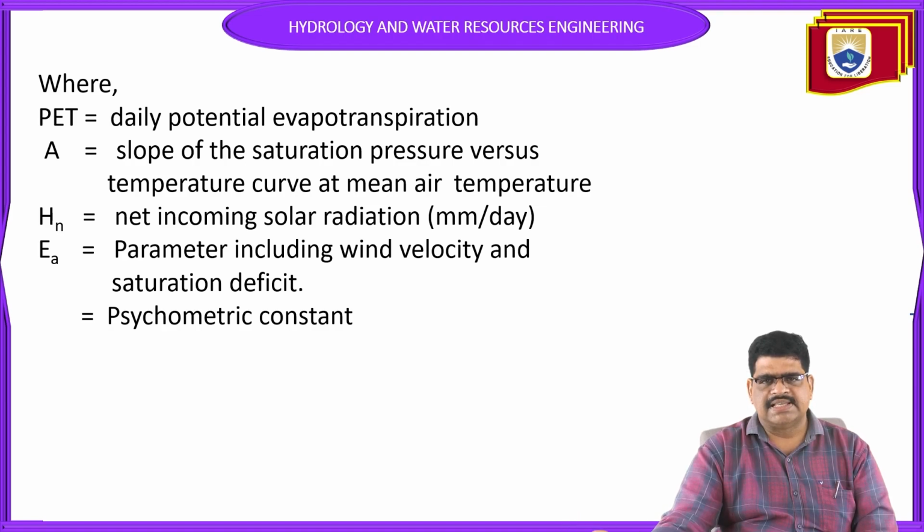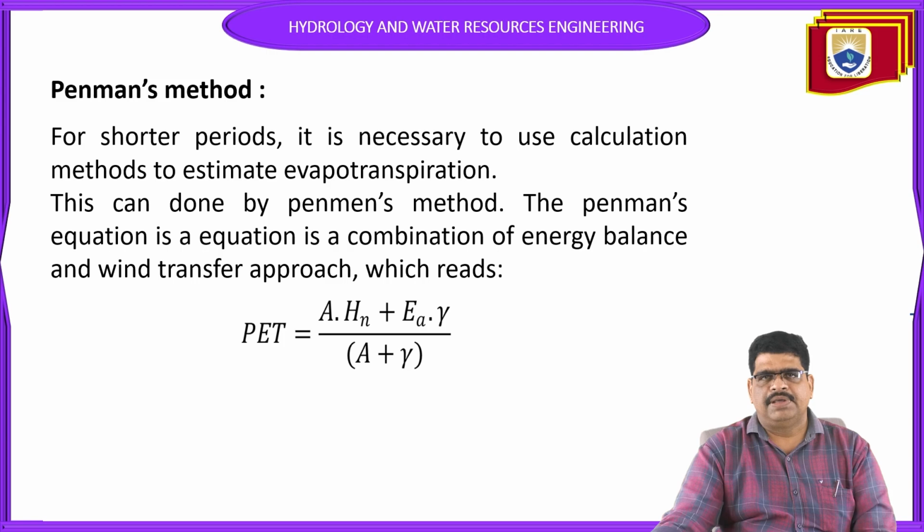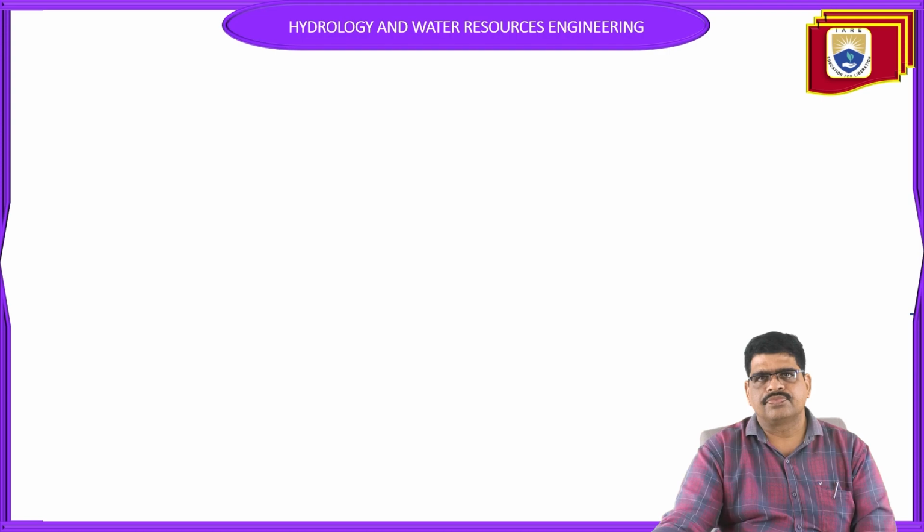Applying the direct method lysimeter, how we calculate evapotranspiration, and the Blaney-Criddle method and the Penman method are also some of the methods discussed regarding evapotranspiration.